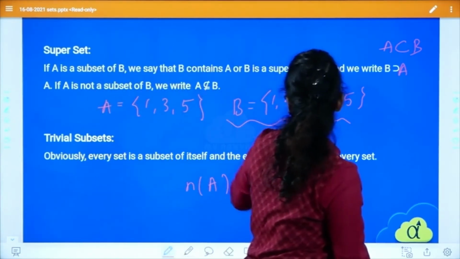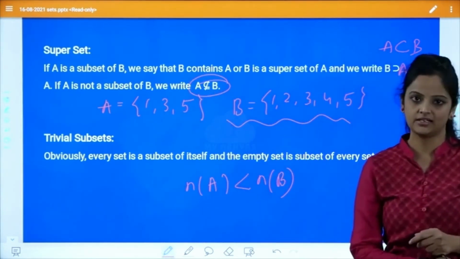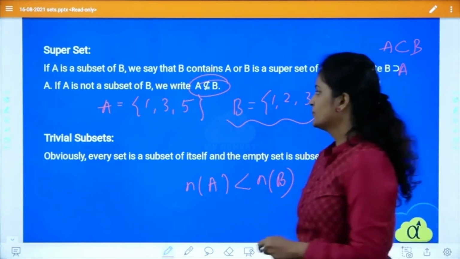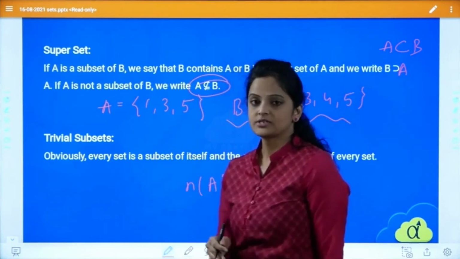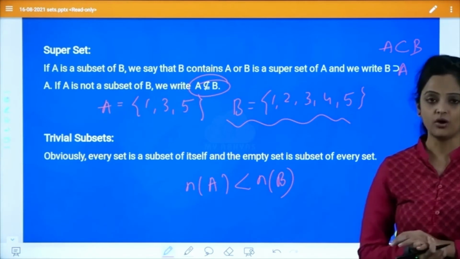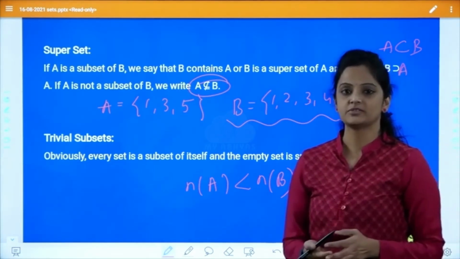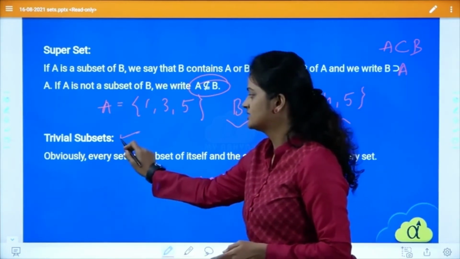Now if A is not a subset of B, then we write it in symbol like this. Got it? Now one more type of subsets are there, that is trivial subset. Trivial subset means what? The empty set.